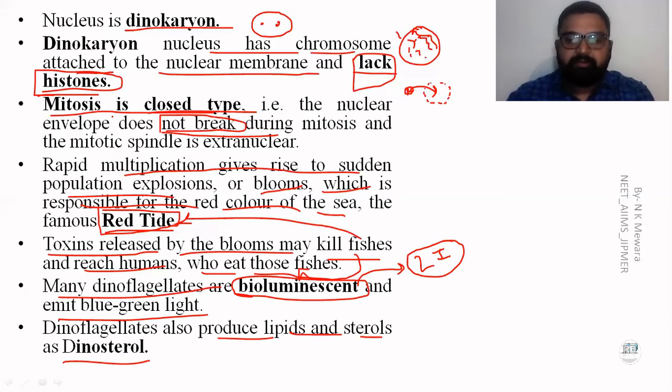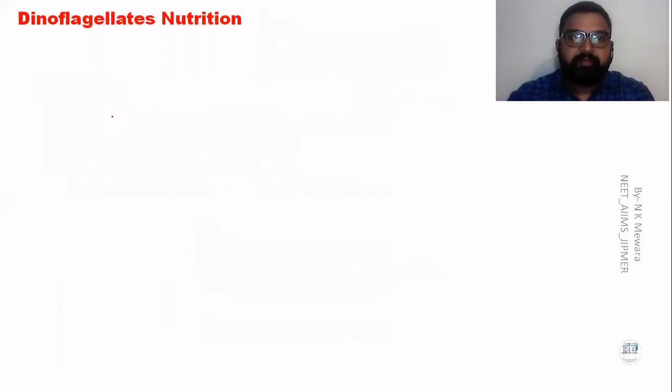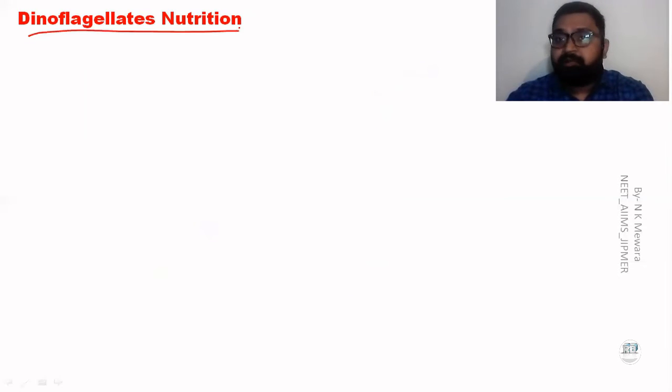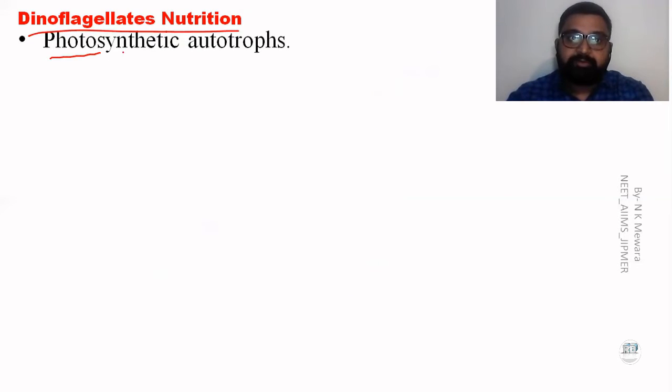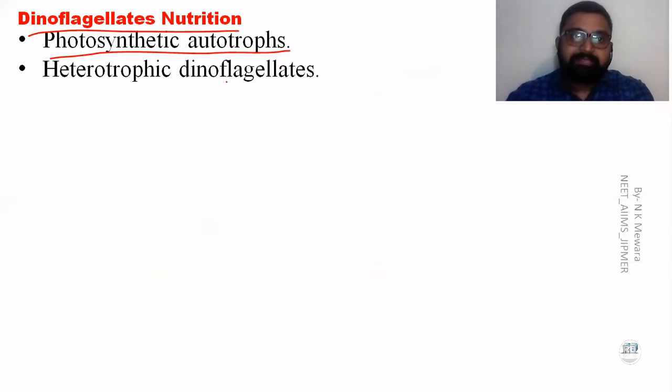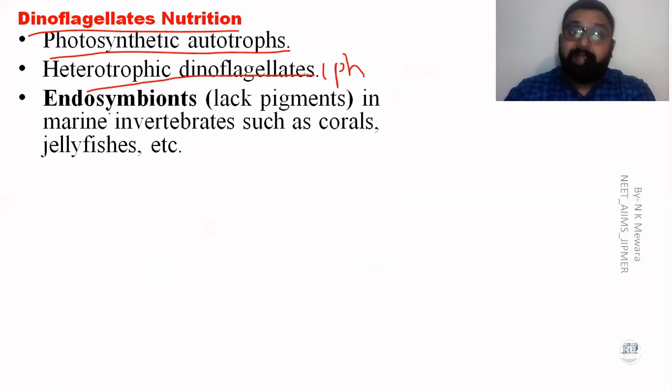Clear? Okay. Now next, the nutrition. What types of nutrition are found in dinoflagellates? Let's see. Photosynthetic autotrophs. We already discussed that. Second, the heterotrophic dinoflagellates. Which type of heterotrophic dinoflagellate? We already discussed, that's phagocytic. And now, the endosymbionts.